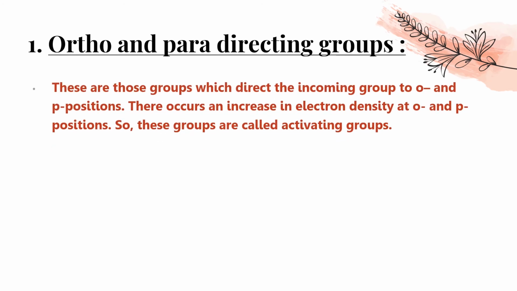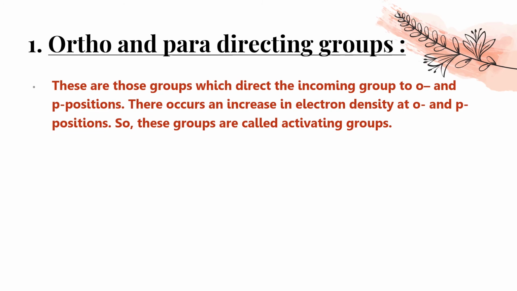For all the ortho para directing groups, I had told you a short trick. Let me read all this and then I will tell you the short trick also. These are those groups which direct the incoming group to ortho and para position, because we know that on the benzene ring electrophilic reaction happens. So electrophile is directed towards the ortho and para position. That means it is going to increase the electron density at ortho and para position, isn't it? Okay. So there occurs an increase in electron density at ortho and para position, and so these groups are called activating groups because they increase the electron density.